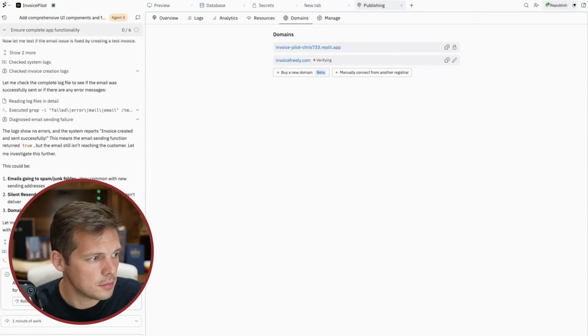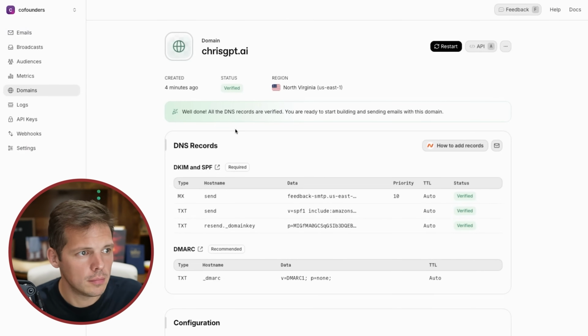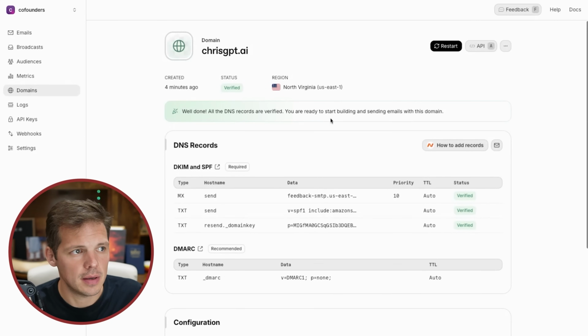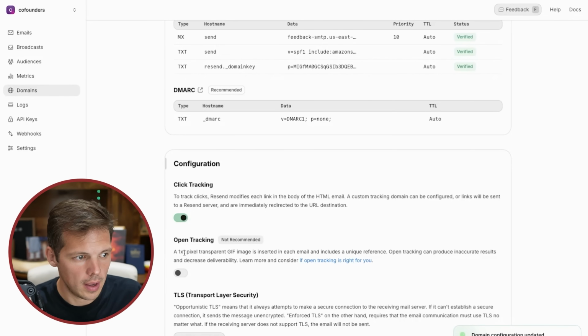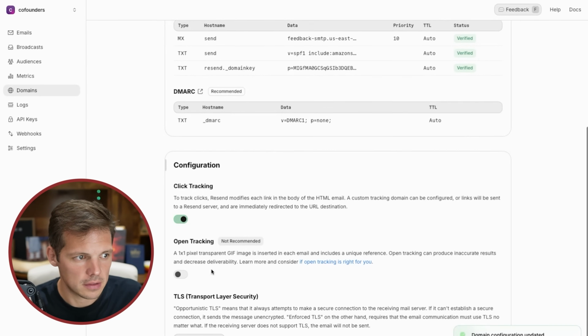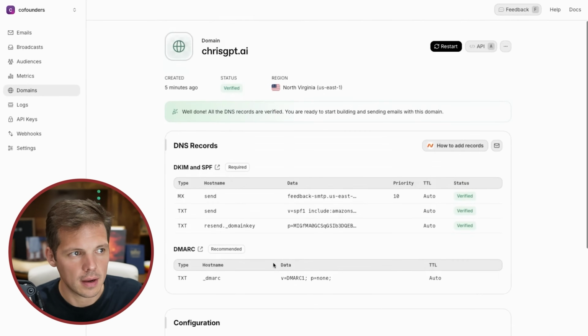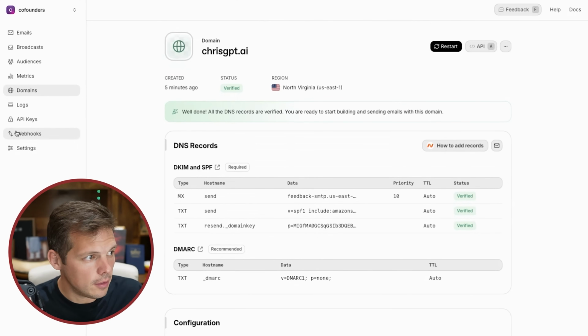All right, let's go back to Resend. Boom. All the DNS records are verified. You are ready to start building and sending emails with this domain. Amazing. So if I can do it, you can do it. We're going to go ahead and enable click tracking. Open tracking, it says not recommended. It can produce inaccurate results and decrease deliverability. Okay, we'll turn it off. That's fine. No risk to click tracking, however. So now, theoretically, Replit should work.